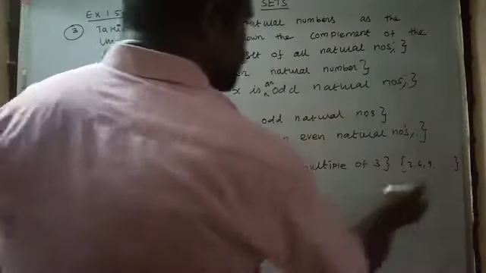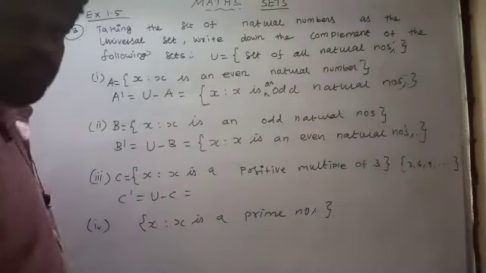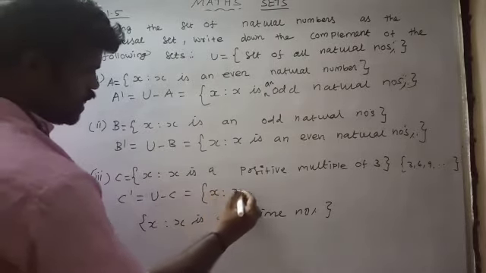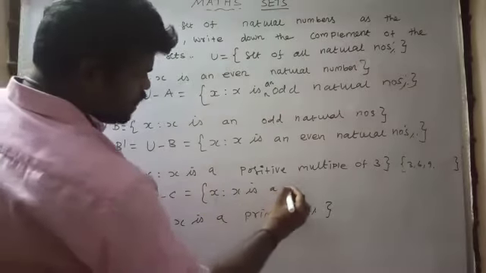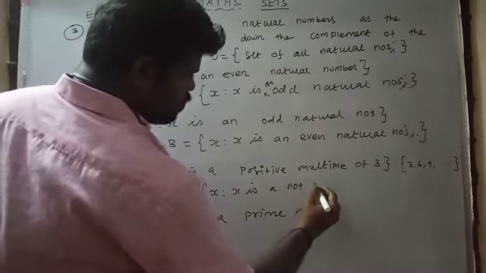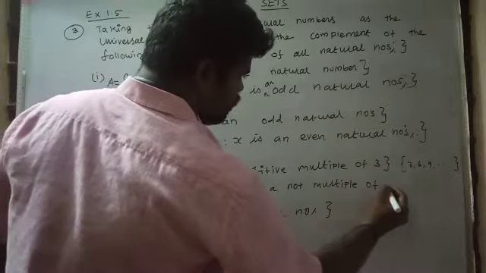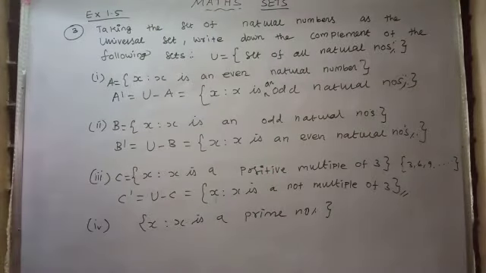The complement set is the numbers that are not multiples of 3. Therefore, C dash is X such that X is not a multiple of 3, which is the complement set of the given set.